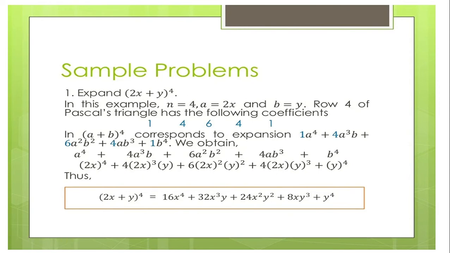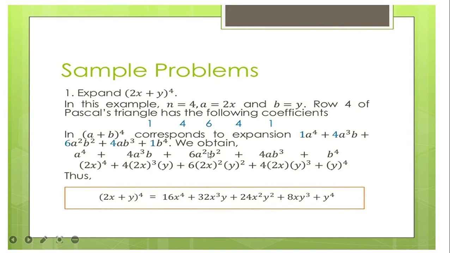Now, our variable here, or our ang ato i-expand kay si 2x plus y. So we will substitute a and b. Our a is equal to 2x and our b is equal to y. So we will substitute a there. No, substitute nato si a ng 2x to the power of 4. And then 4, copy si 4. Si a nimo kay 2x cube and then si b nimo kay y.